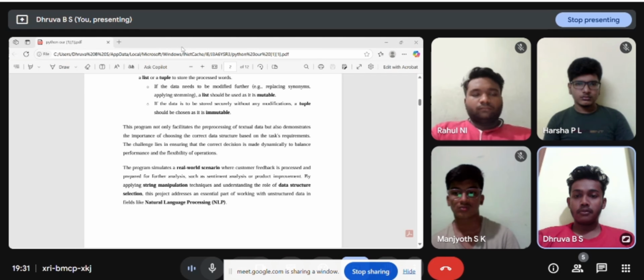The program simulates a real world scenario where customer feedback is processed and prepared for further analysis, such as sentiment analysis or product improvement. By applying string manipulation techniques and understanding the role of data structure selection, this project addresses an essential part of working with unstructured data in fields like natural language processing, NLP.